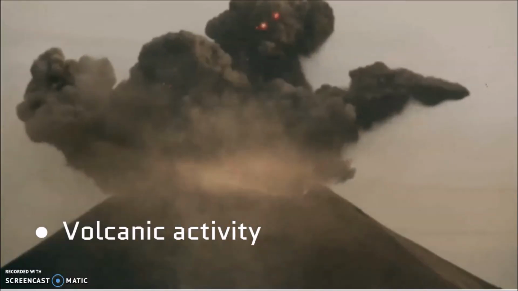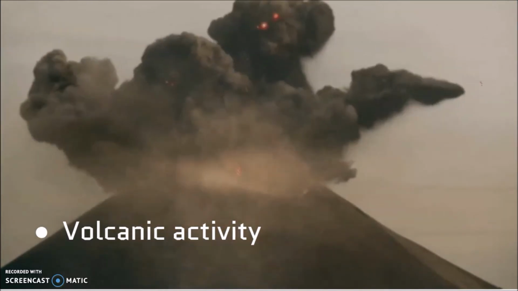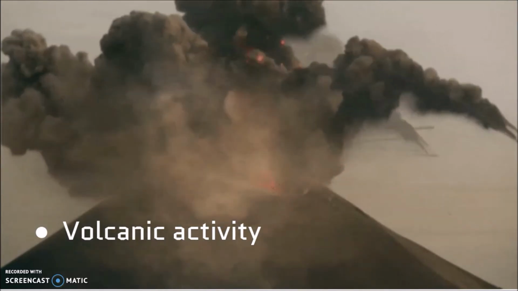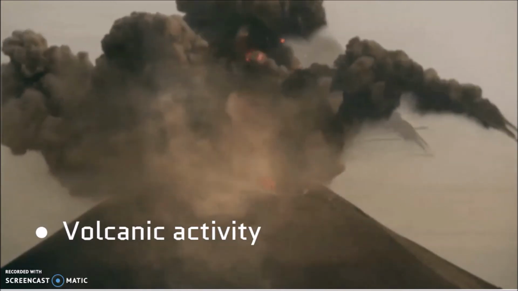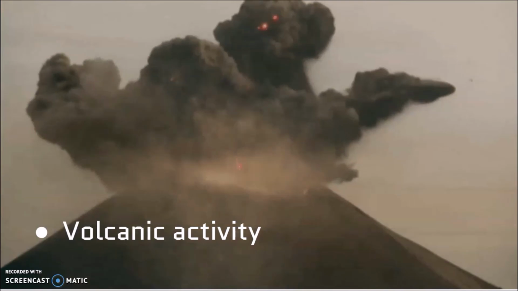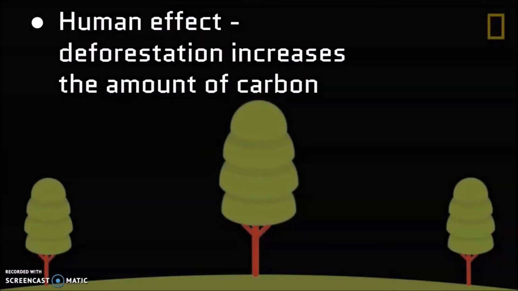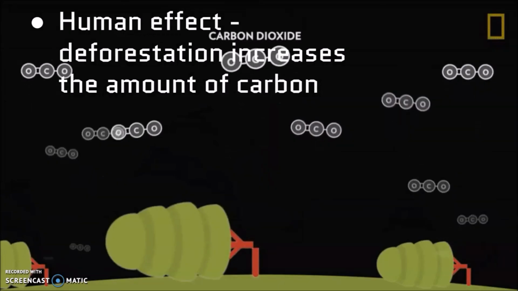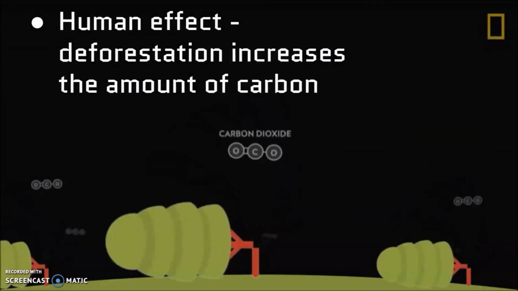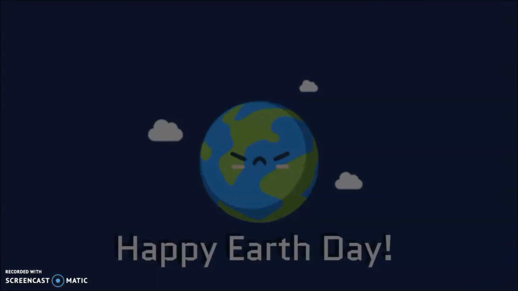Another thing that will affect climate is volcanic eruptions. The dust that comes out of a volcano is going to go into the atmosphere and potentially block out sunlight that's coming in, reflecting the heat back into space. Scientists have told us that in recent years humans have affected the climate as well. Through things like deforestation, we increase the amount of carbon, which is the gas that traps heat in Earth, causing Earth's climate to heat with potential risks like rising sea levels.